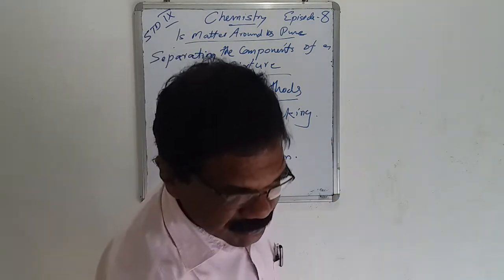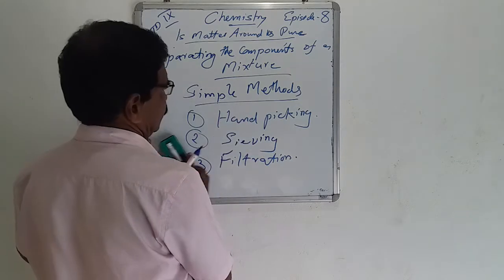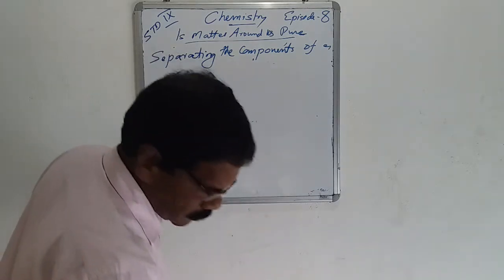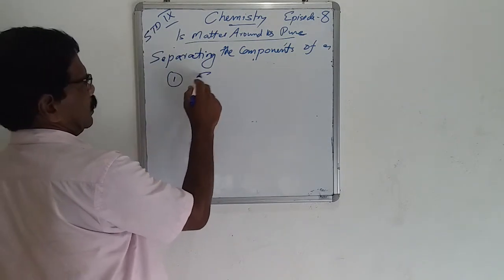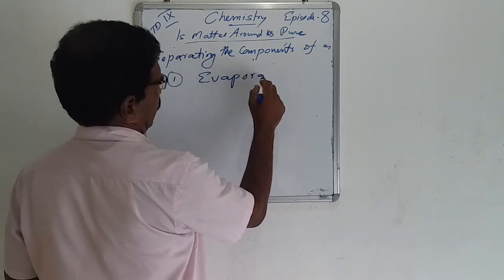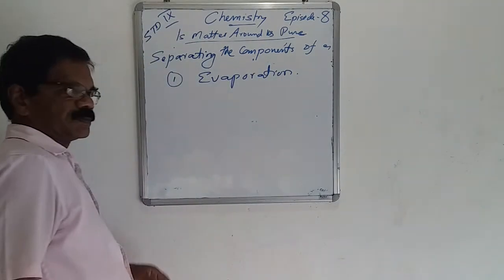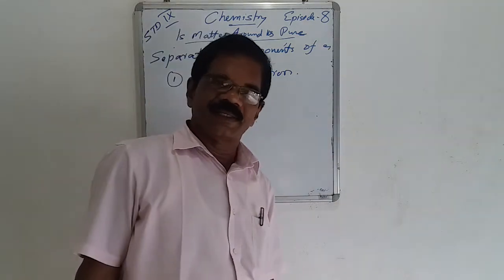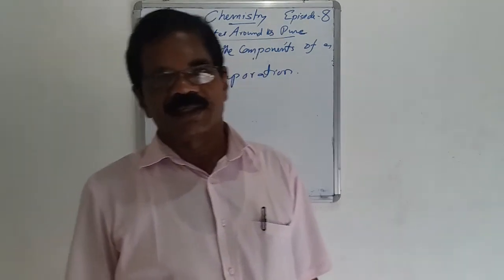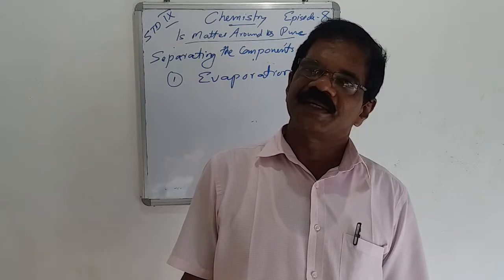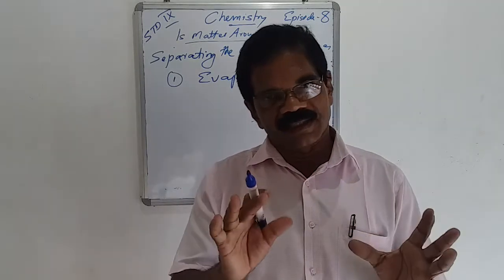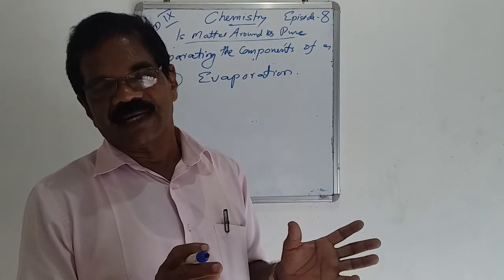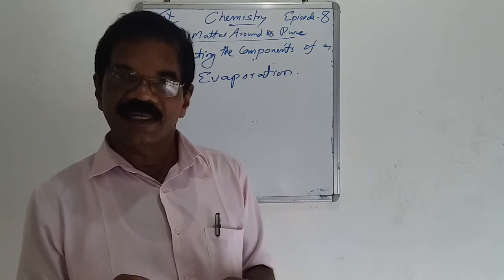Then nowadays, there are special techniques for separating the components of a mixture. Let us see what the special techniques are. One, evaporation. You have seen ink, different inks, black ink, blue ink, etc. The ink is a mixture. It is a mixture of several colors, several dyes mixed in water.